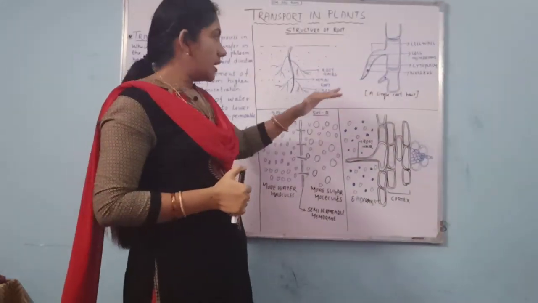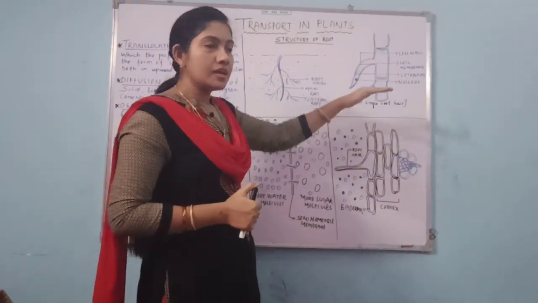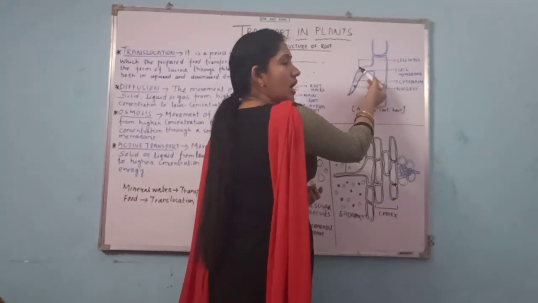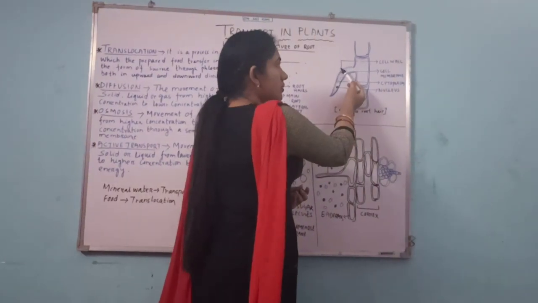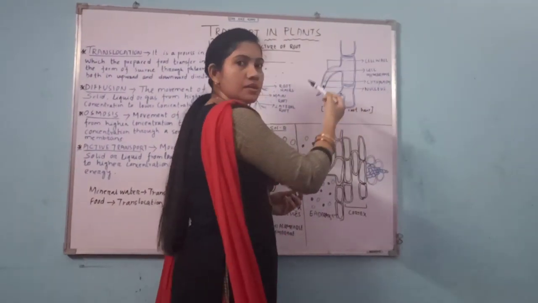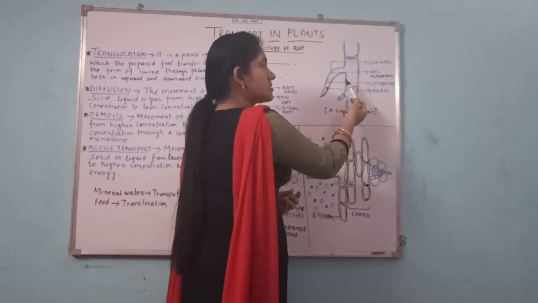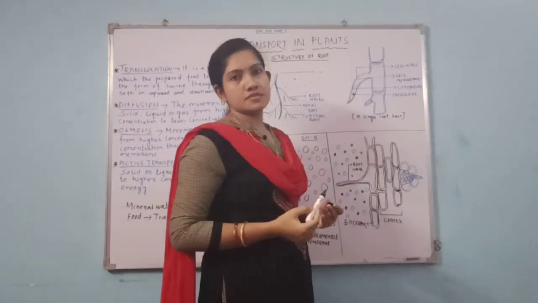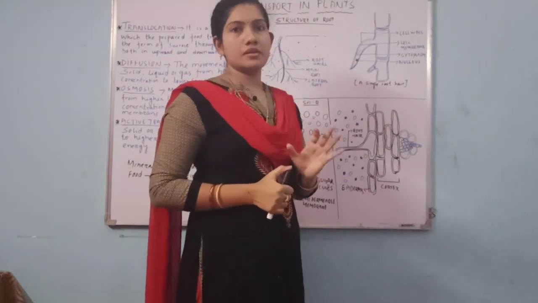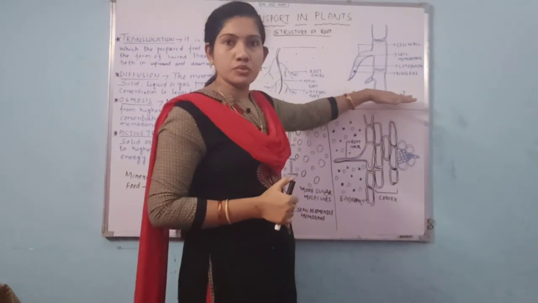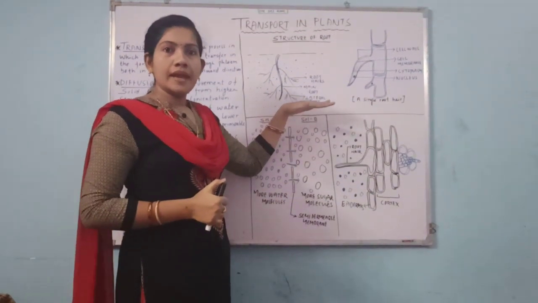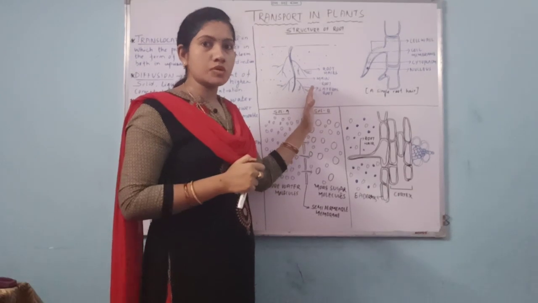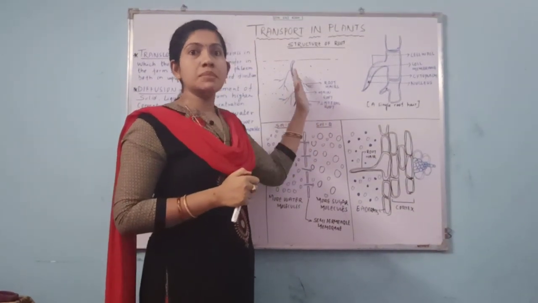If we see a single structure of a root hair, then somehow it looks like this. It has a cell wall. The outer wall is known as the cell wall. After the cell wall it has the cell membrane. Inside it has cytoplasm, which contains different cell organelles with a prominent nucleus. This is the structure of a root hair. Here we are talking about a single root hair. As I said, the root hair acts as a medium for the absorption of water. Then it sends the absorbed water to the lateral roots, then to the main root.